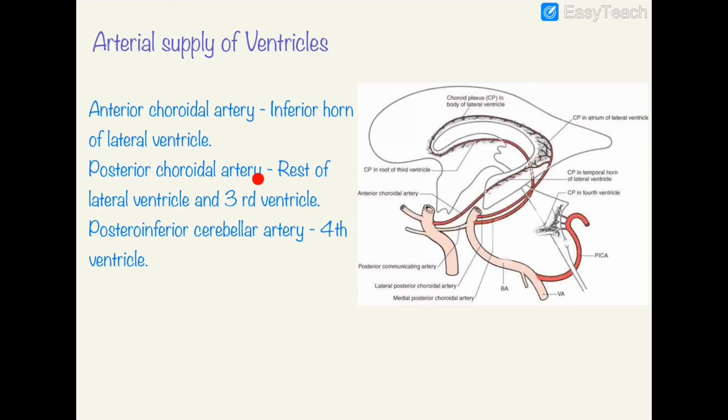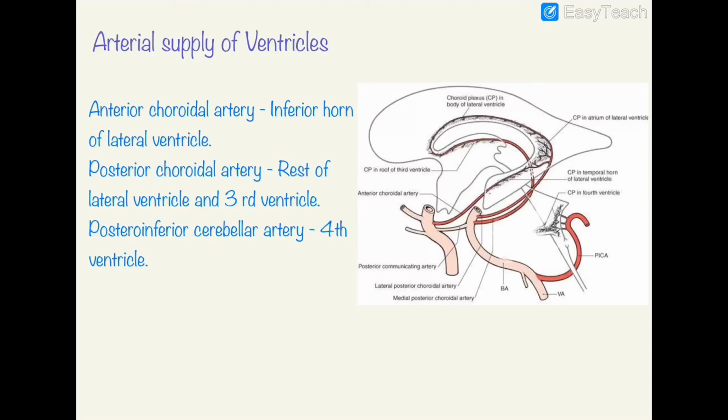The posterior choroidal artery, which is a branch of the posterior cerebral artery, will supply the rest of the lateral ventricle and the third ventricle. We can see here that the posterior choroidal artery is further divided into a lateral part and a medial part. Both of them go and supply the choroid plexus of the rest of the lateral ventricle and of the third ventricle.